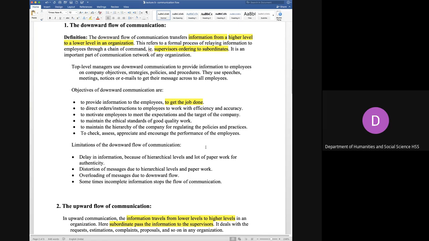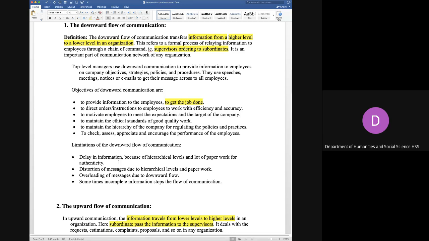There are limitations also. That means there is a delay in information. Now let me explain to you how it could be delayed. When there is an order which is coming from the top authority, अगर आपका जो CEO है वो order दे रहा है, so it will come to the vice presidents, then it will come to the managers, and then it will come to the workers. So there is delay in information.